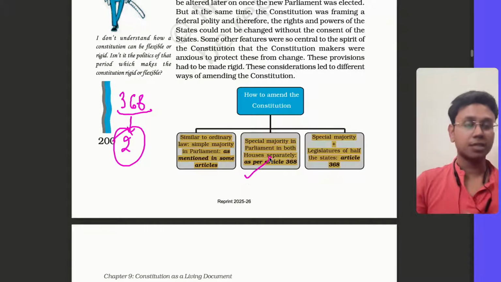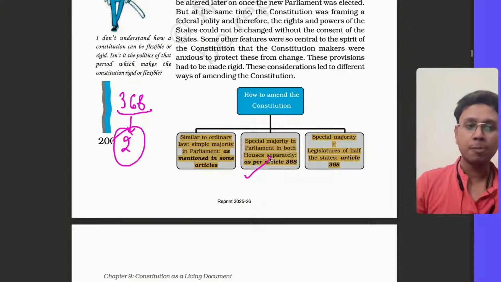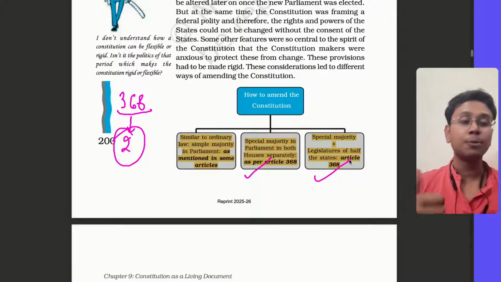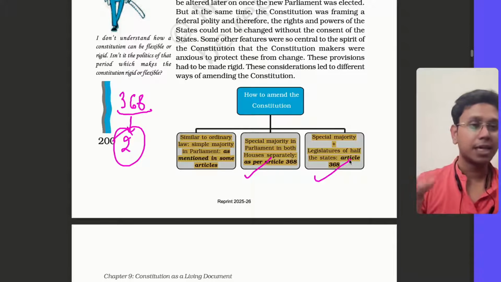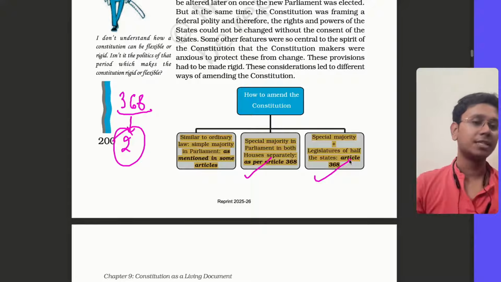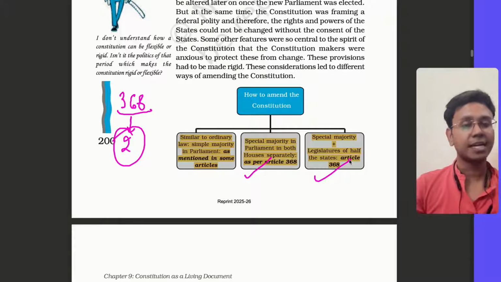If both houses with a special majority approve that one of the constitution's provisions should be changed, it can be changed. There are some provisions which, besides this special majority, also need the approval of 50% of the states. There are 28 states right now, so 50% of the states should also approve it. So there is this second way.